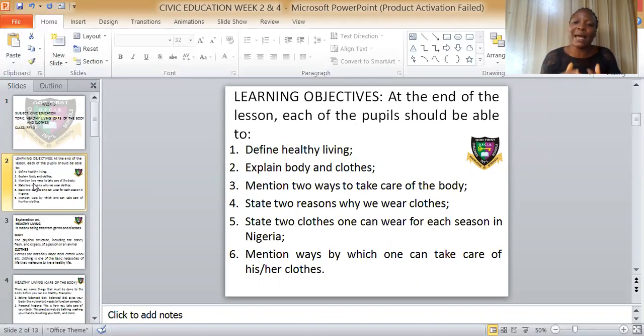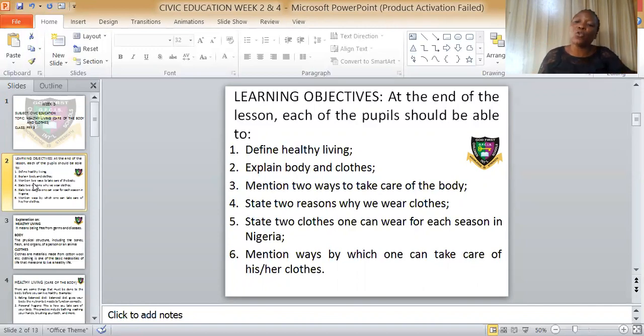Now, before we go into the class proper, let's do a recap. Let's review what we learned in our last class. We talked about values, then love and loyalty. We said values are beliefs about what is right and wrong. Some values are instilled into us as we are growing, which can either be right or wrong.